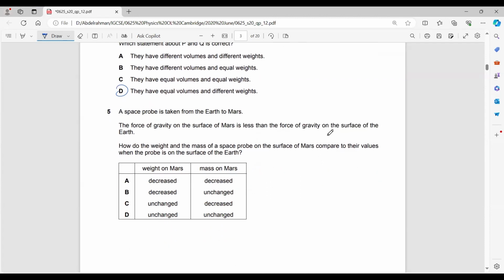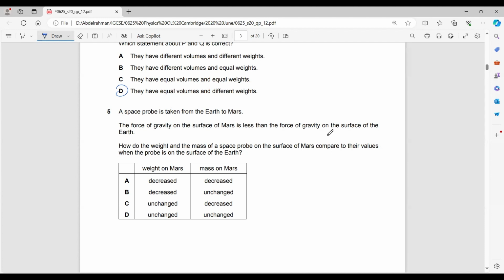A space probe is taken from Earth to Mars. The force of gravity on the surface of Mars is less than the force of gravity on Earth. How do the weight and the mass differ? Does the mass change when an object moves from Earth to Mars or to any other planet?